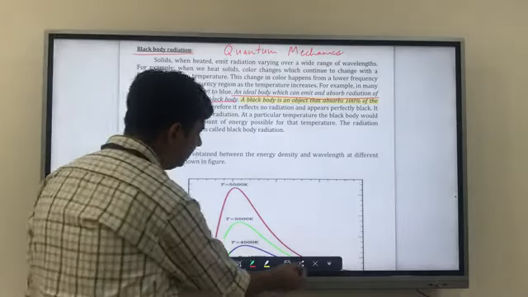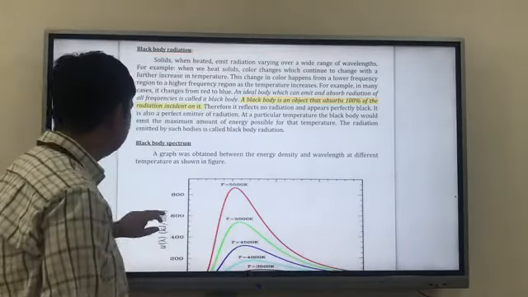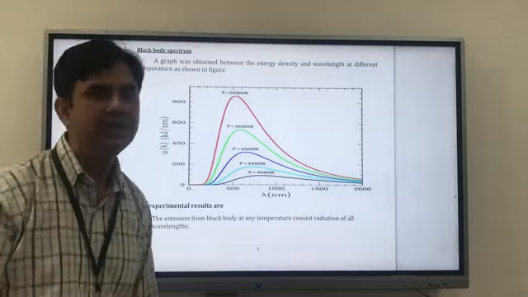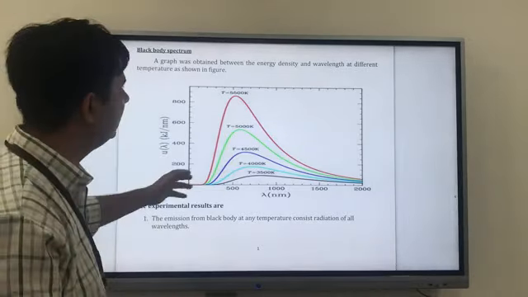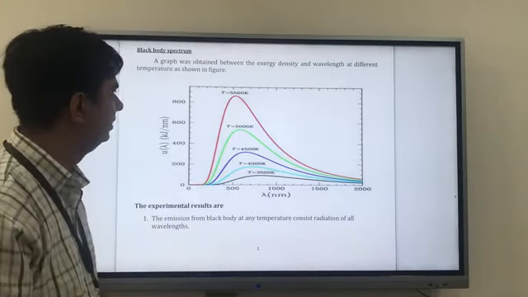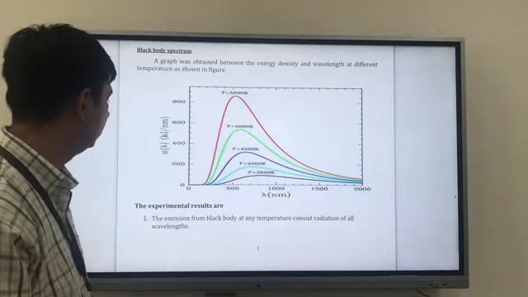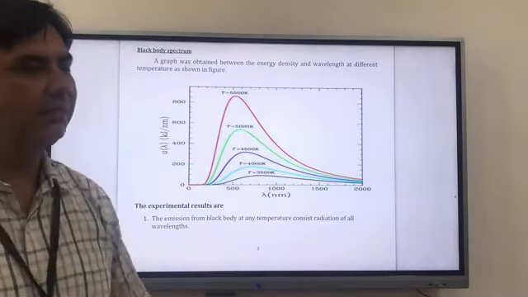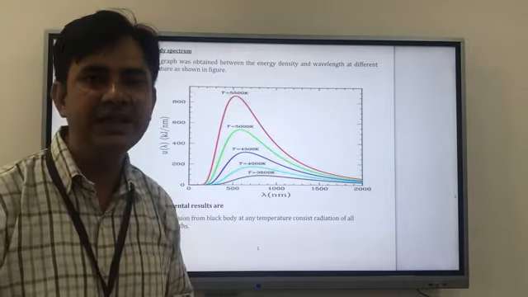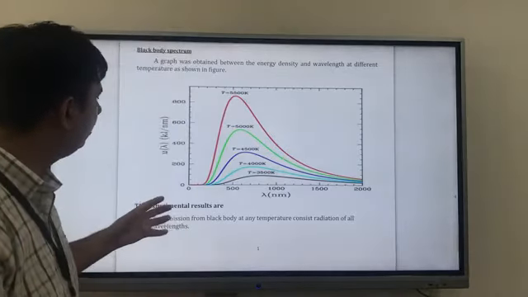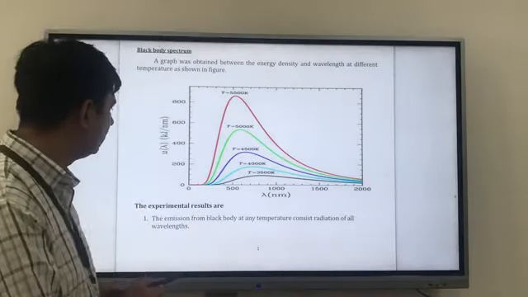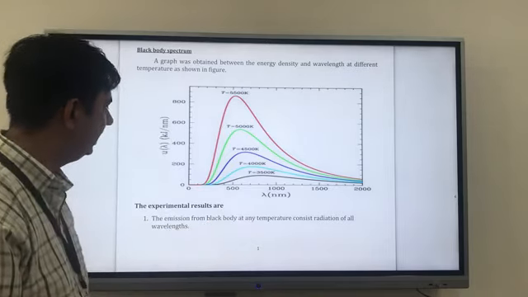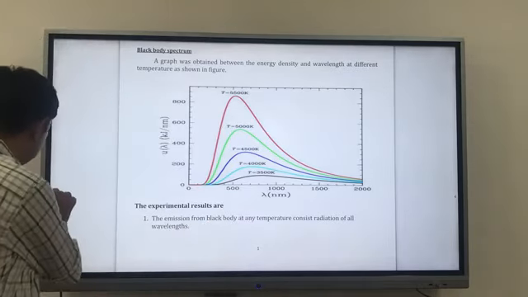So you can see a black body spectrum over here. A graph was obtained between energy density and wavelength at different temperatures, as shown. One experiment has been done where some bodies get heated, and these are the parameters they got. This is my wavelength and this is my energy density.